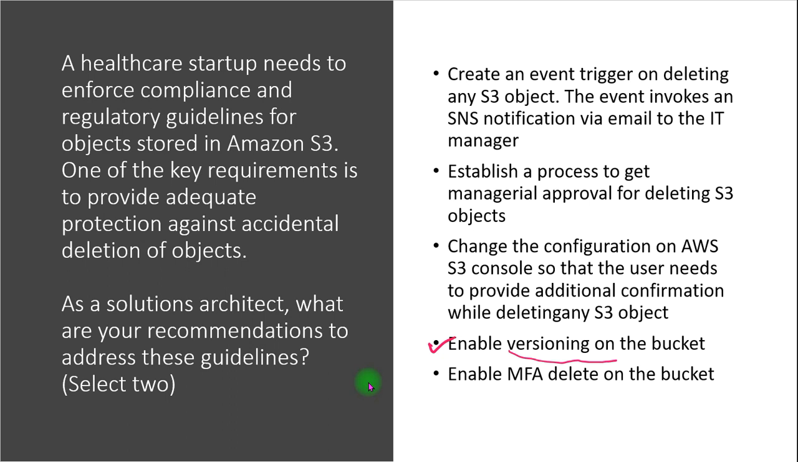Next is enable MFA delete on the bucket. Yes, this also seems correct to me, because to provide additional protection, multi-factor authentication delete can be enabled. MFA delete requires secondary authentication, as you know, to take place before objects can be permanently deleted from the S3 bucket. So these two options are correct for me. So we will go with option number 4 and option number 5 for this question. Let's talk about the next question now.